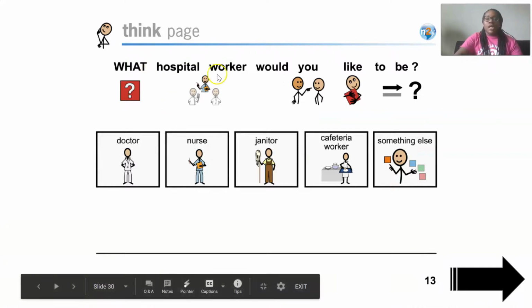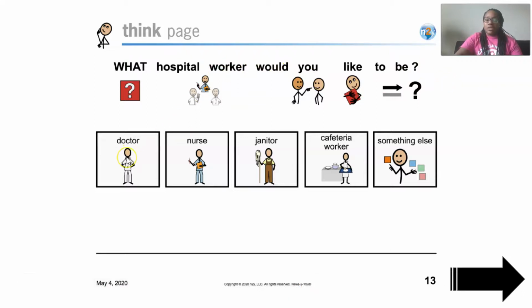All right, so what hospital worker would you like to be? Would you like to be a doctor, a nurse, a janitor, a cafeteria worker, or something else? Hmm, I don't know. Maybe I'd like to be a nurse. My cousin's a nurse, so maybe I'd like to do that. She can teach me some things if I ever went into that field.